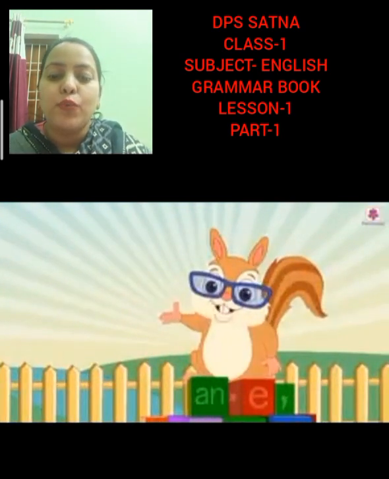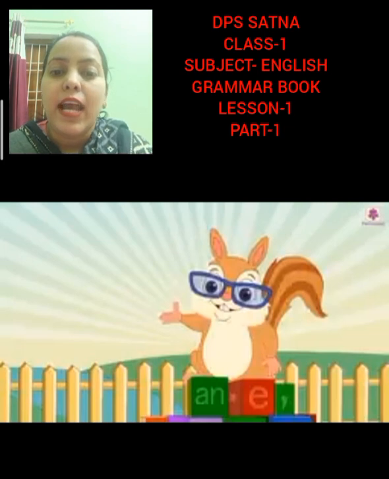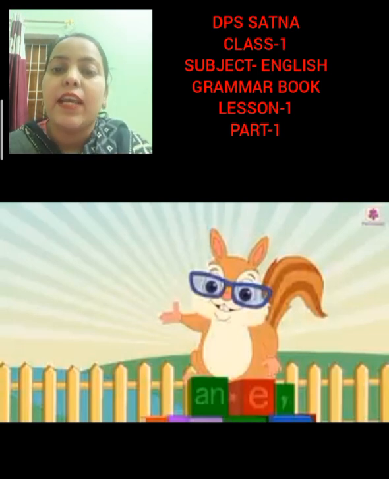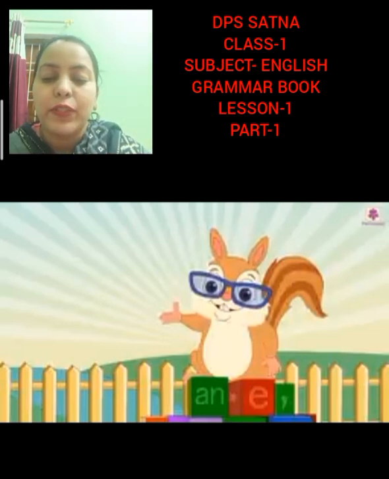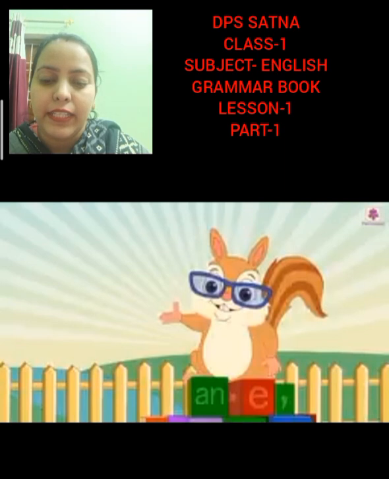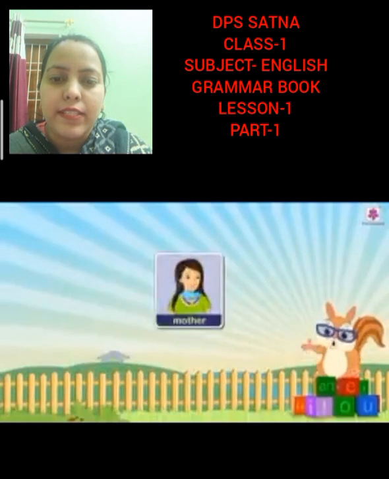To identify each and everything, we have given a name to each and everything. Every person, every individual has their own name just to recognize them particularly. Things also have their own name to recognize them easily. Animals also, and the same with places. Okay kids, now I am going to show you examples of places, persons, animals and things.